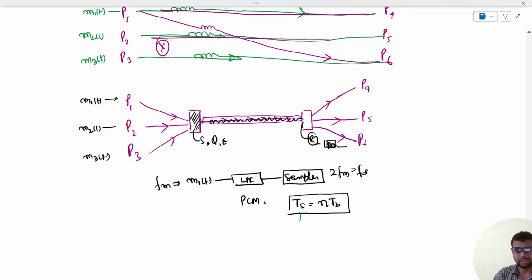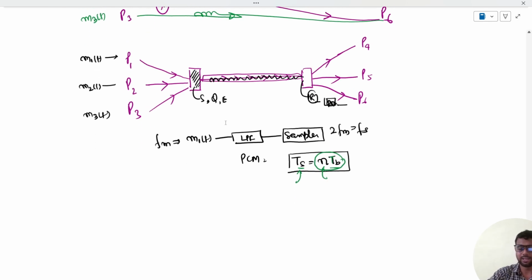That means by the time one sample is sent, it must be encoded in N bits and all the bits should be transmitted. So if one bit's duration is Tb, the N-bit duration will be N Tb, and this must be equal to the sampling interval Ts. That is the recapitulation of the PCM technique.